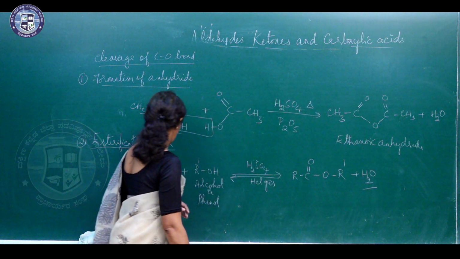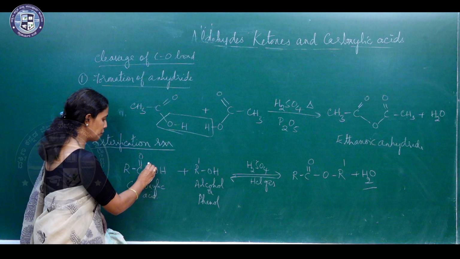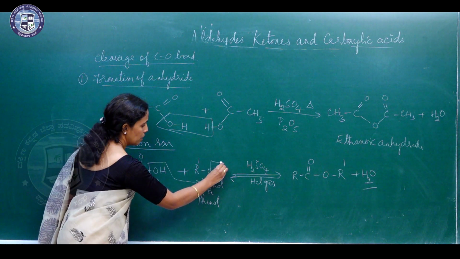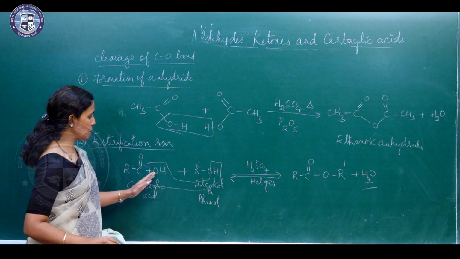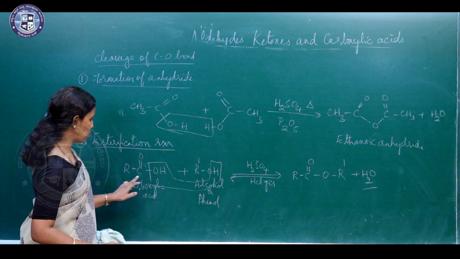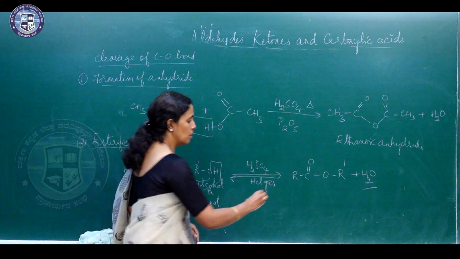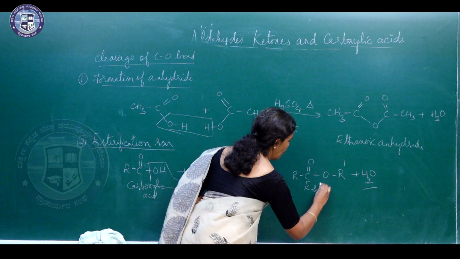So, here again you can see there is cleavage of the C-O bond. So, this OH will combine with this hydrogen atom, so it is removed in the form of water. Then what is remaining is RC double bond O, O R dash, which is an ester.